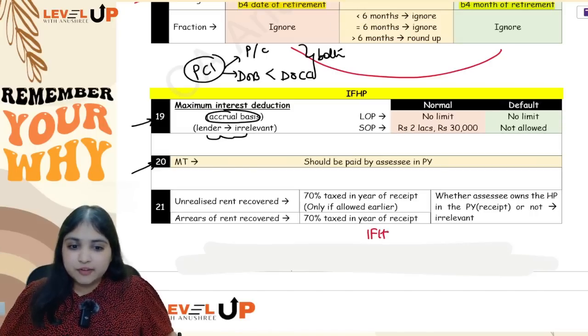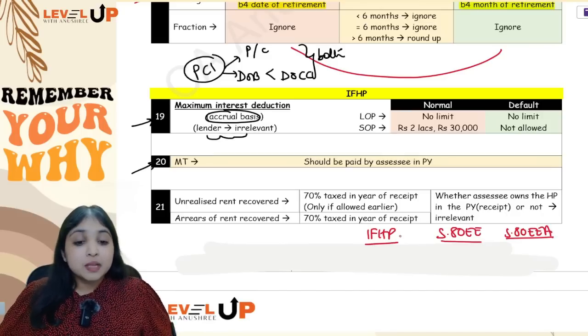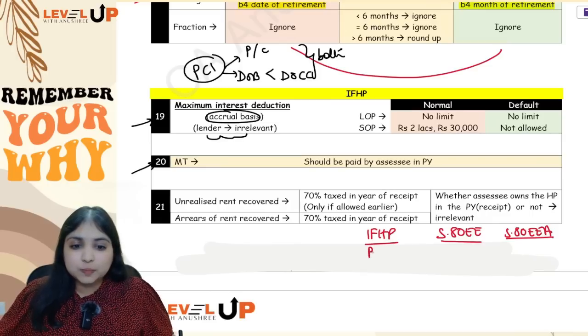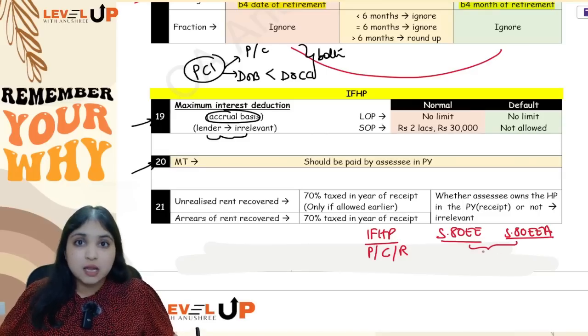It is there in IFHP head. Then in chapter 6A you have section 80EE and section 80EA. So totally in 3 places interest on housing loan is covered. In IFHP head, the interest can be relating to purchase, construction, or repair also, just that the loan should have some connection with the property. But in section 80EE and section 80EA, the loan should be only relating to purchase of property.